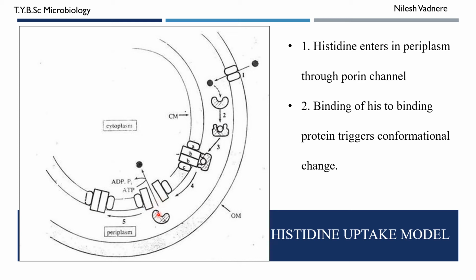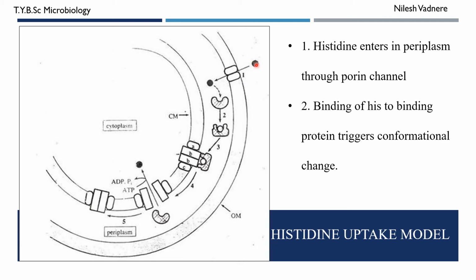So it is released from the ABBC protein. Now when it is released, the ABBC protein also regains its original conformation. Okay, so this is how there is a cycle of conformational change in this histidine uptake model.